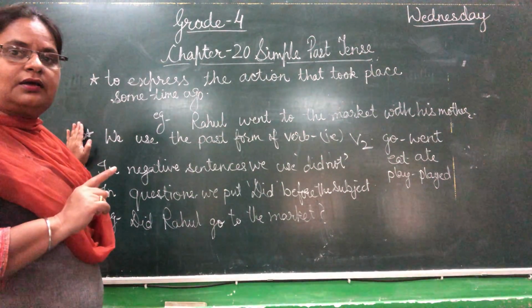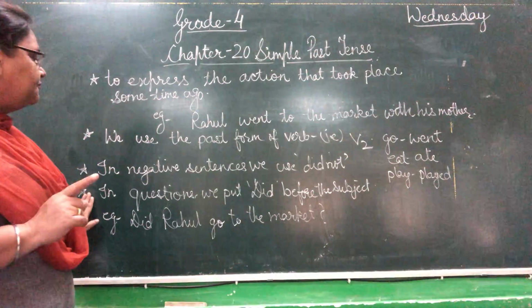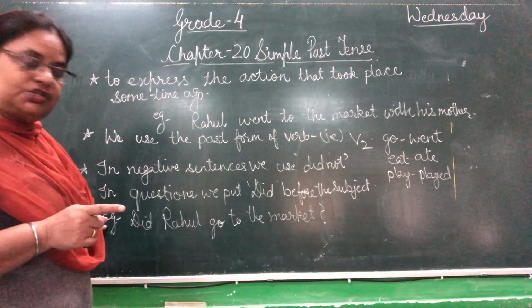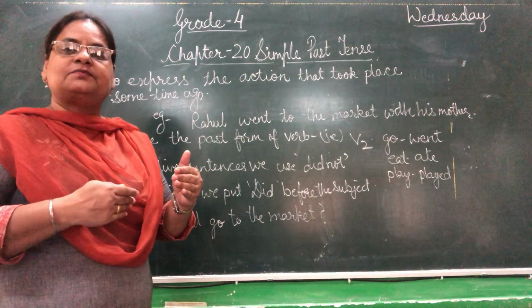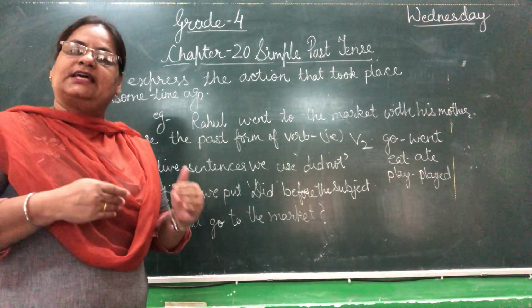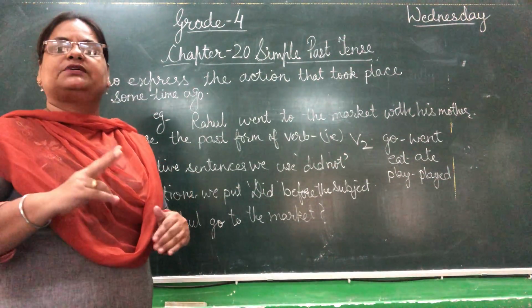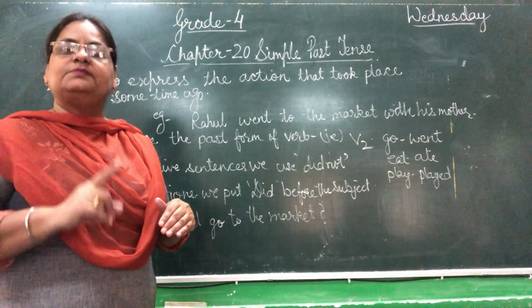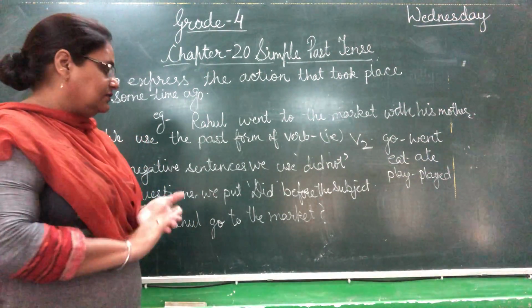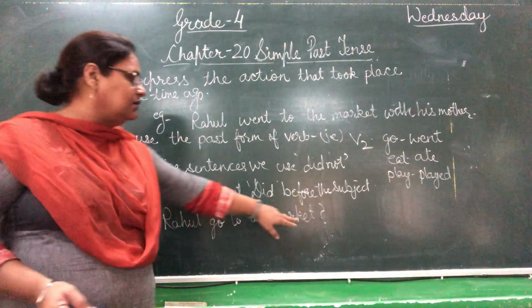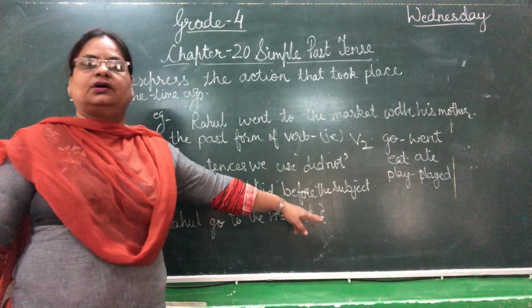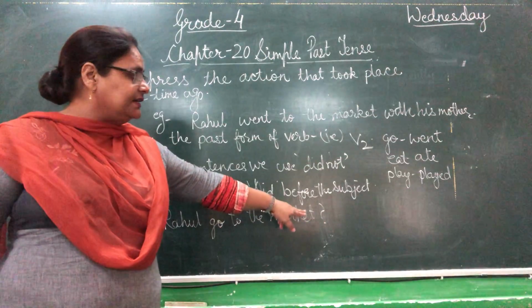That will be wrong. Understand? If you are making it a question, then you will put did before the subject, and again same thing, you will use the verb's first form. And keep a question mark at the end of the sentence when you are using it as a question sentence.